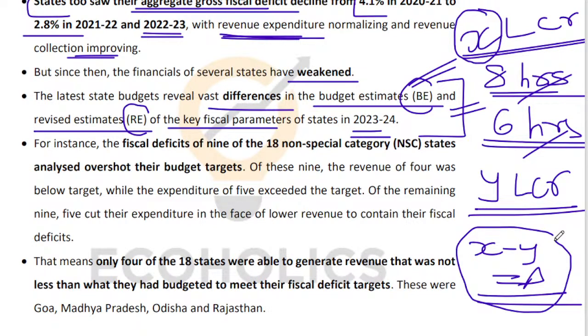So many a times governments in India, not just any particular state government or government of India, in general, governments of India, oftentimes they fudge their numbers. The budgetary estimates are many a times off the mark. Many a times they are deliberately off the mark. Many a times it's a genuine mistake in estimation, whatever the case may be. But many a times your revised estimates don't match up to your budget estimates. That's what the problem is sometimes, right?